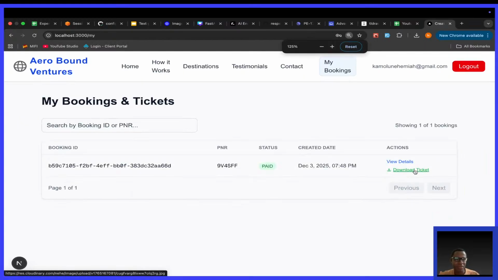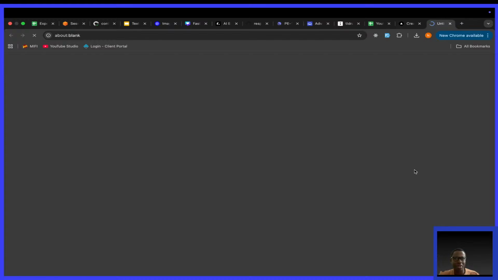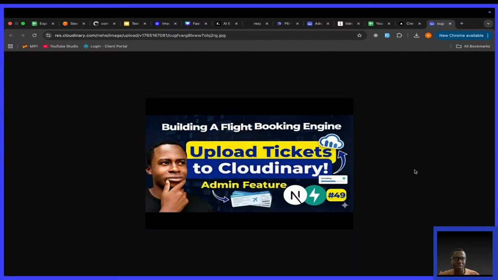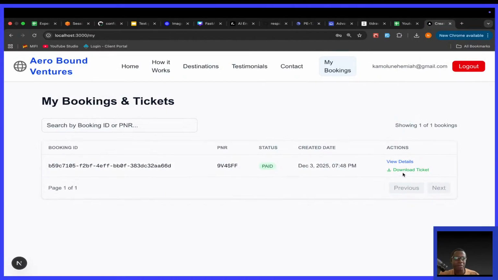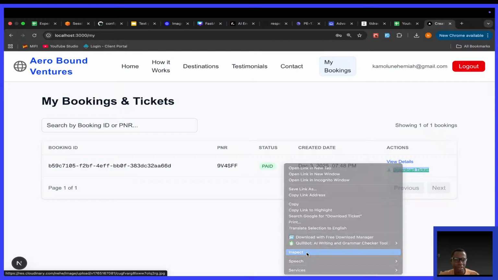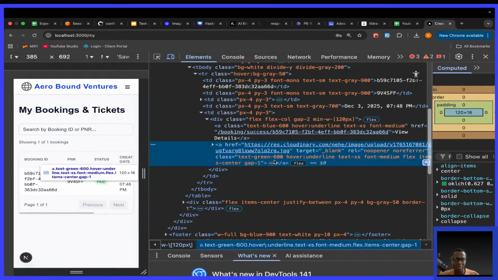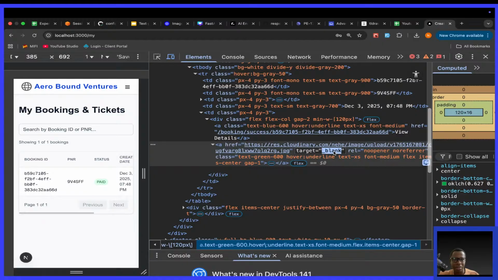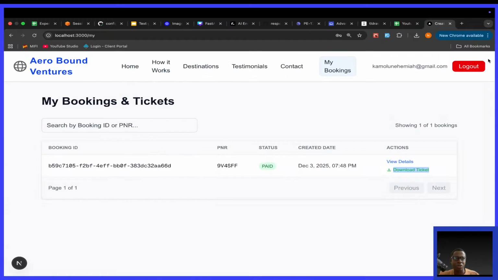So if I now click on this ticket to be downloaded, you see it now appears in a separate tab. Okay, but this is nice. Let me inspect this page. I want to see the element. Okay, it opens it in a new tab because you see target equals underscore blank. But what we need to do is to make it actually a downloadable button. Okay, so also when you go to ticket details, we need to see the download button there.